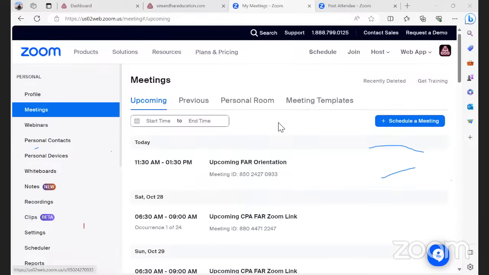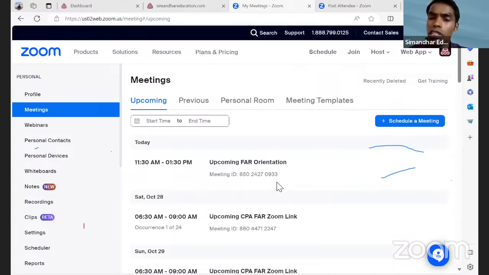Sir, the other question is, will the recorded lectures of audit, reg, and all the other subjects be available till 15 December only, or after that also? After that, they will not be available because old syllabus apply नहीं होगा वहाँ पे. Okay, so the new lectures will come. तो सर अगर February या March में I plan to give audit or reg, then how should I prepare from Simandhar LMS then?